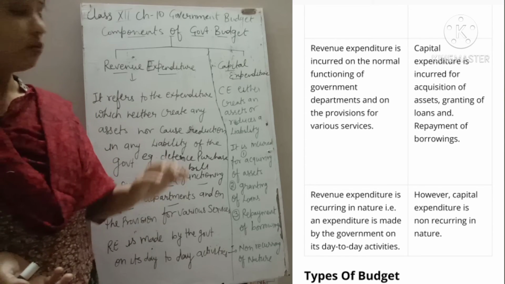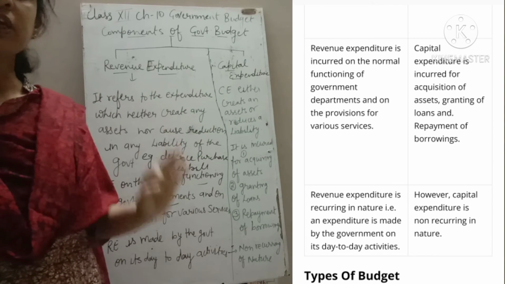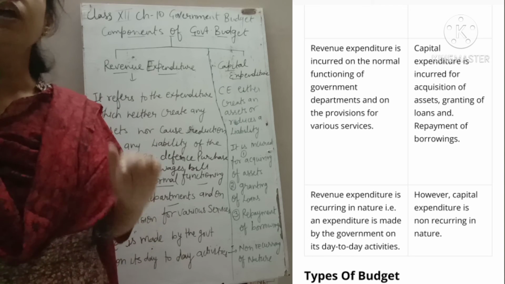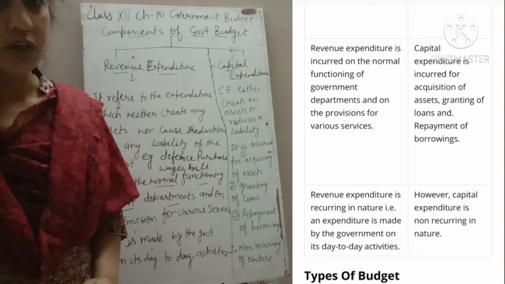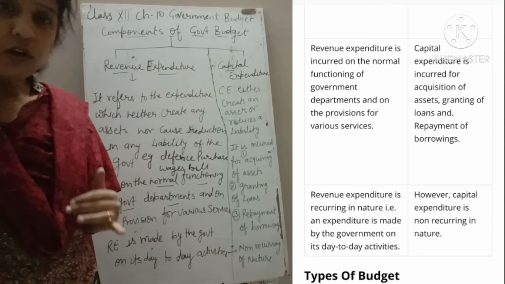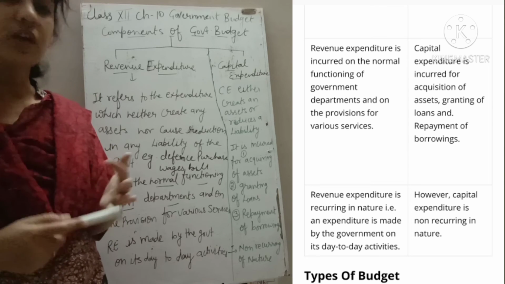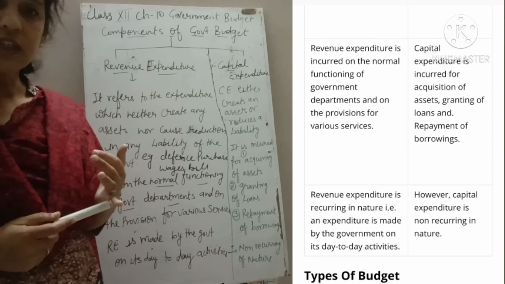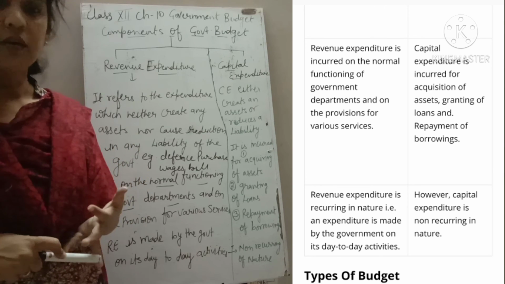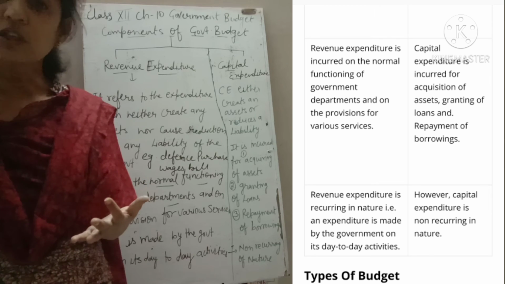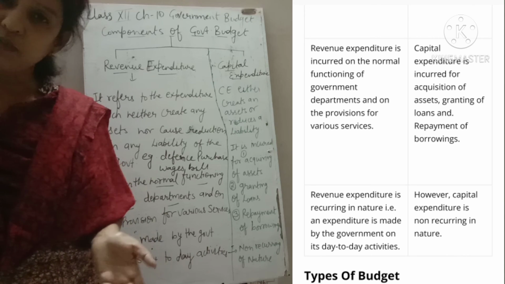Clear? Now suppose government is going to open a new education center, college or school. That kind of expenditure is known as capital expenditure. But salary of the staff, administration expenses, wage bills, whatever expenditure is done for the maintenance of that hospital or education center, that kind of expenditure is known as revenue expenditure.